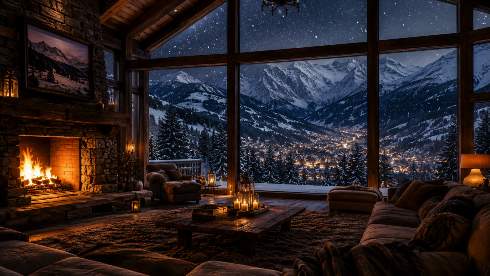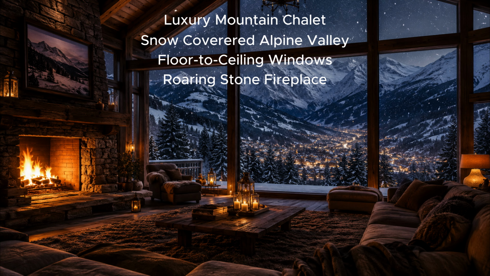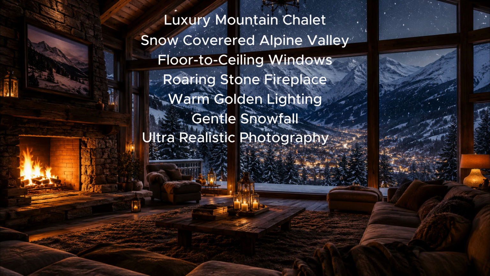This mountain chalet wasn't created with a single sentence. It was built by layering details. We described the luxury mountain home, the snow-covered alpine valley, the massive floor-to-ceiling windows, the roaring stone fireplace, the warm golden lighting, the gentle snowfall, and finally, ultra-realistic photography in true 4K. Each detail added another piece to the picture.